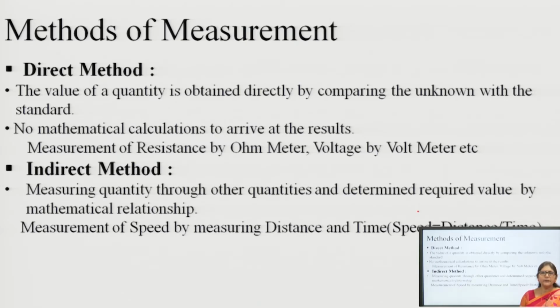In indirect method, there are some physical quantities that we can't measure with direct method. So, that is the speed. Speed we can measure with the calculation of the distance and the time.